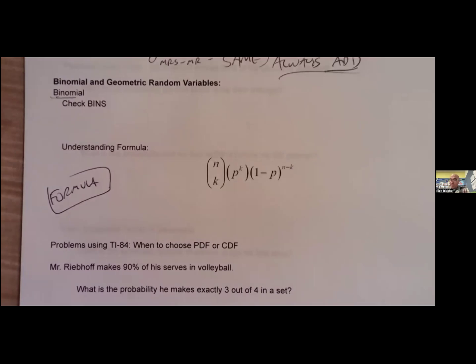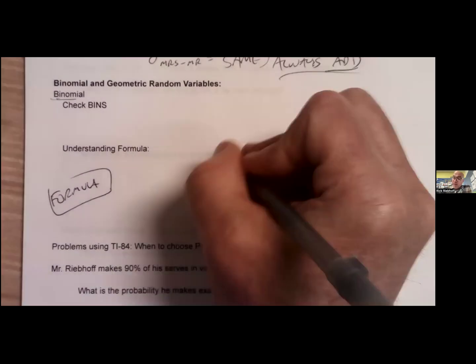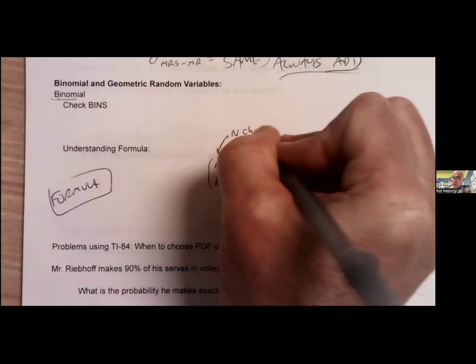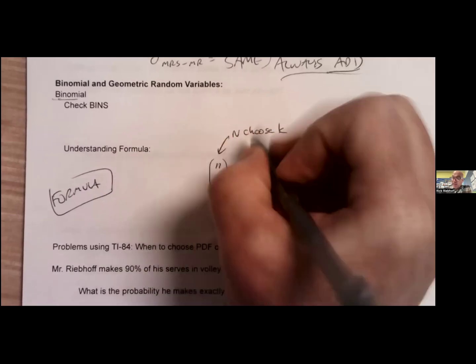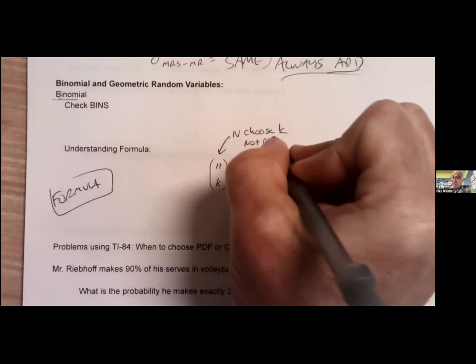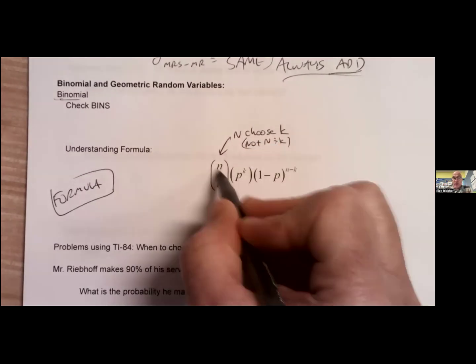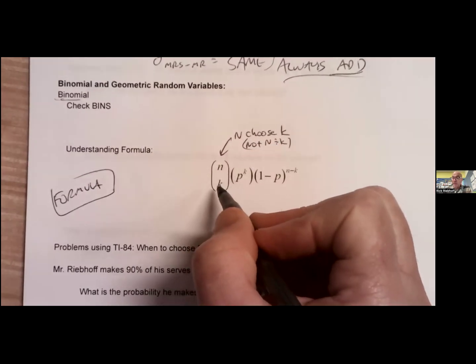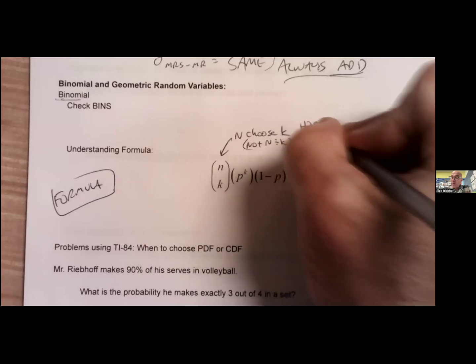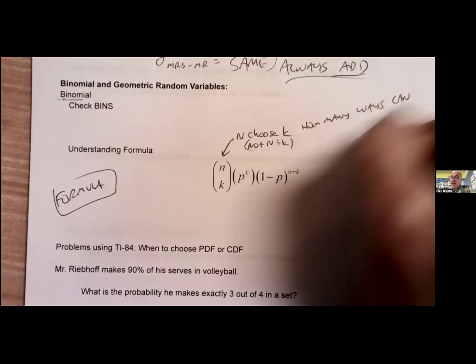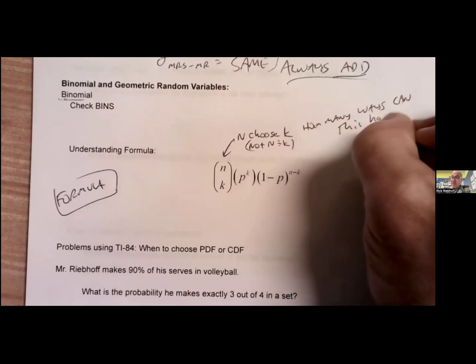Oh, man, I got so close. This is called n choose k. It's not n divided by k. That's very important to know. We're not dividing these two. Okay, this is basically how many ways can this happen?